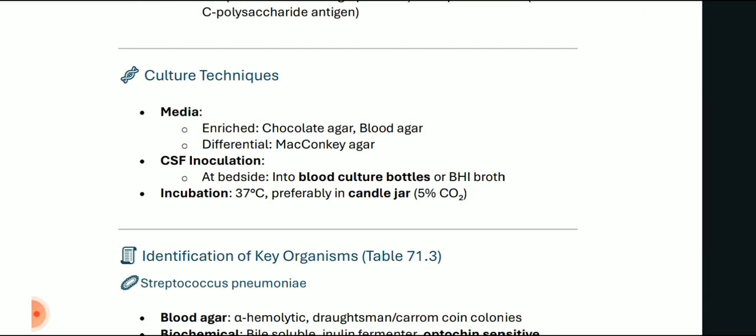In culture techniques, we use enriched media like chocolate agar or blood agar, and differential media is MacConkey agar. CSF inoculation, at bedside we have to inoculate it into blood culture bottles or BHI broth. And incubation at 37 degrees Celsius, preferably in a candle jar with 5% CO2, is done.